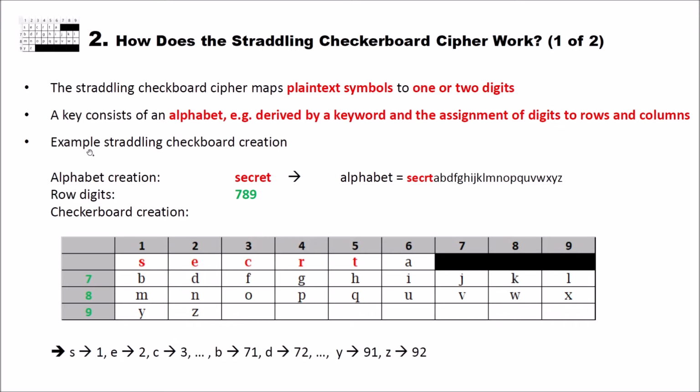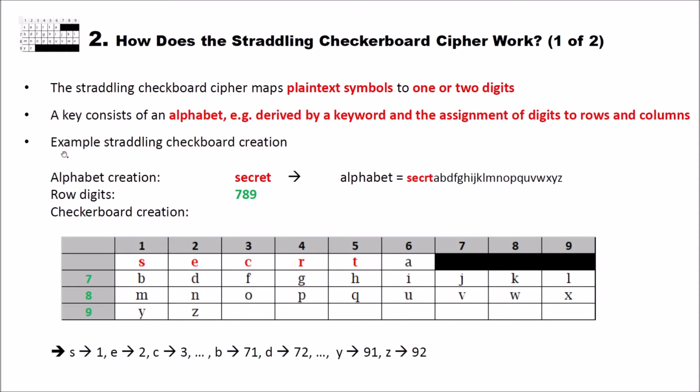First, we have to create the alphabet used in the straddling checkerboard. And for that, we use a secret keyword. In my case here, we have secret. And then our alphabet is derived as follows. First, you write the secret word at the beginning of your alphabet, but you omit writing 2 letters at the same time. For instance, the E in secret appears 2 times, but you remove the second E. And then you write the remaining letters of the alphabet following the keyword. So we have secret and then A, B, D, F, G, and so on. This is our new alphabet.